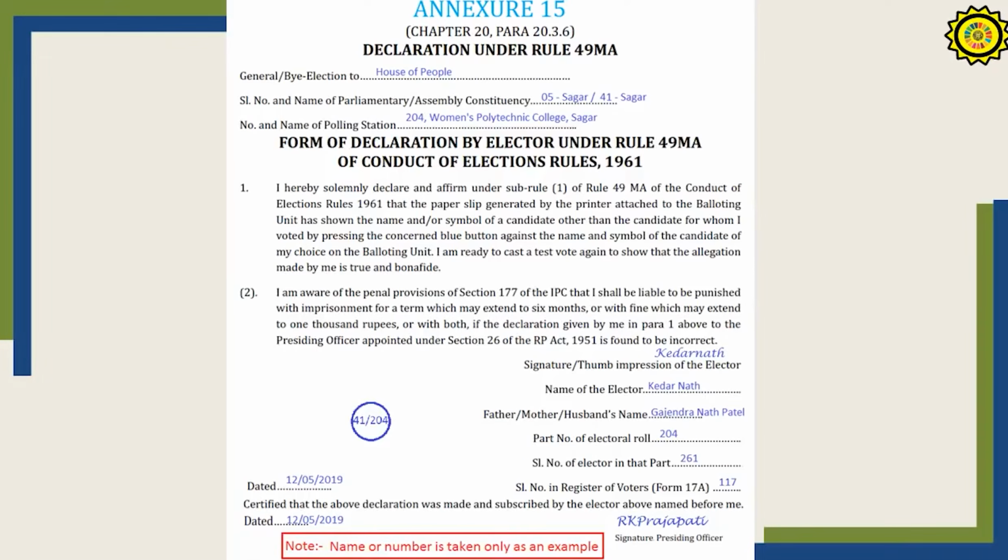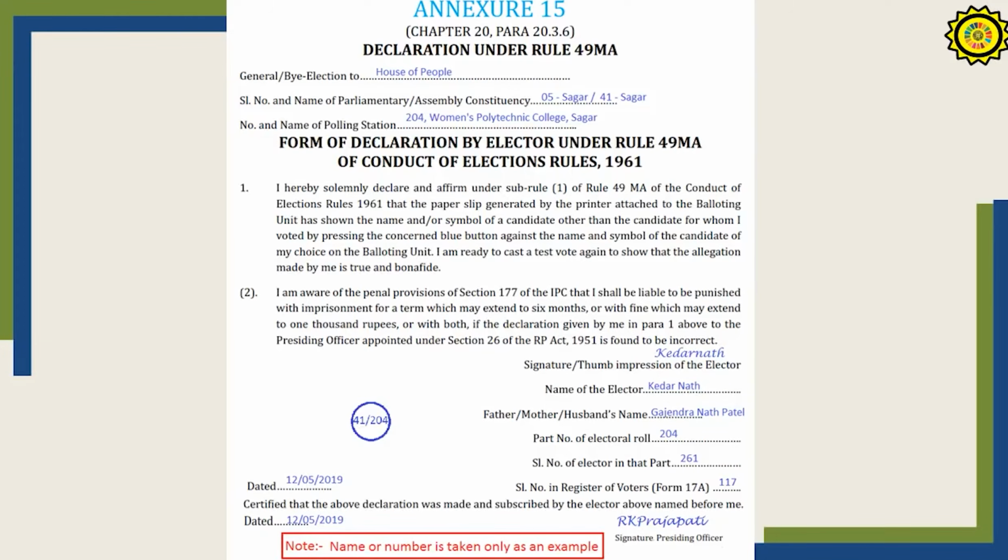This is the declaration that has to be obtained from the voter. If somebody says that he voted for a particular candidate and the VVPAT slip generated was for some other candidate, so the voter has a doubt, and therefore it needs a test vote. The person can be permitted to do the test vote only after he signs the certificate saying that he is aware of the penal provisions of Section 177 of the IPC.